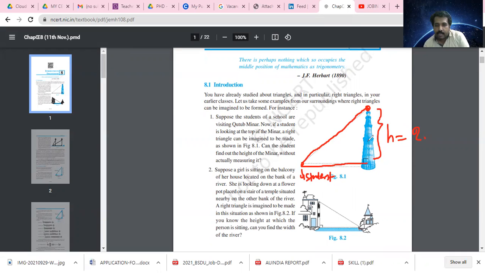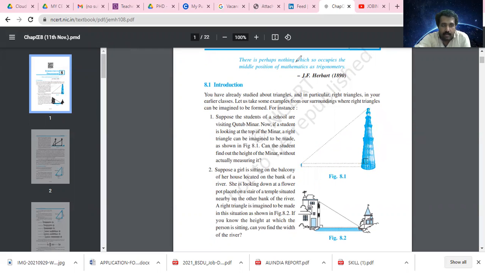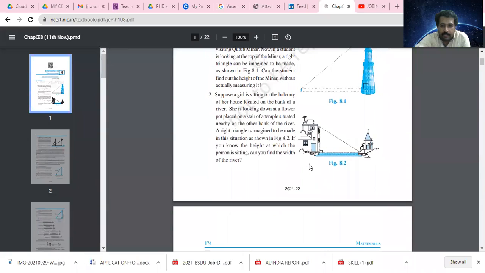Here you can see a right triangle is formed. Using any mathematical relations or concepts, can the student find out the height of this Qutub Minar without actually measuring it? This is one example. Then another example.